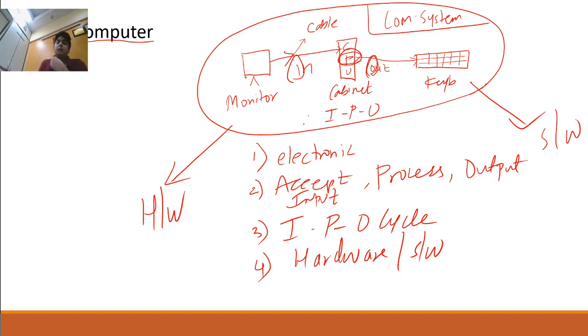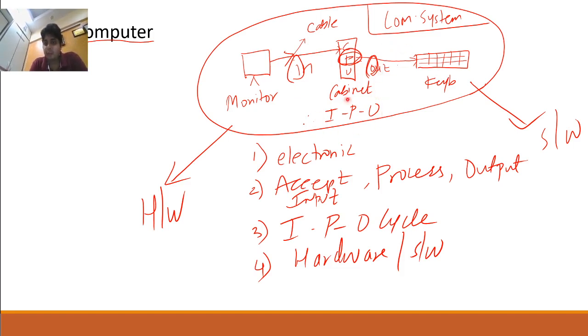So again I am repeating. Computer is an electronic machine which accepts data, which means input, processes it, meaning the CPU, Central Processing Unit, processes it, and gives the output.